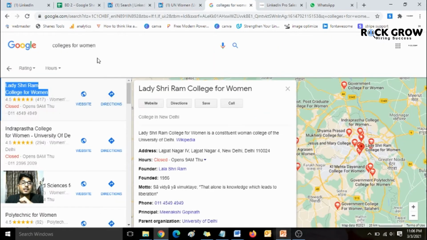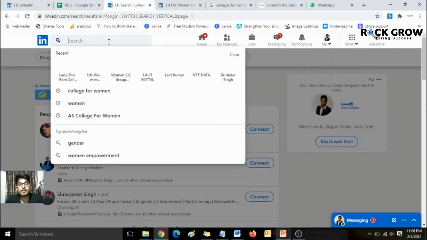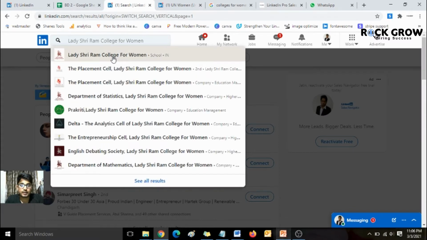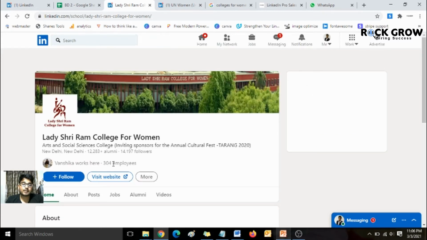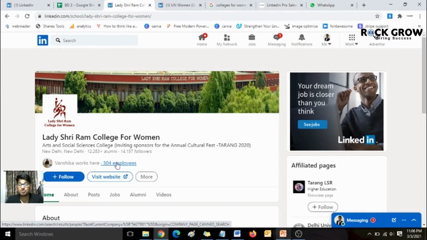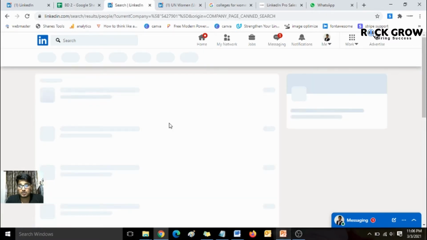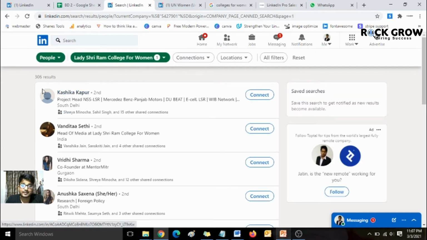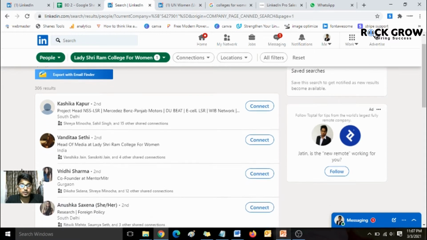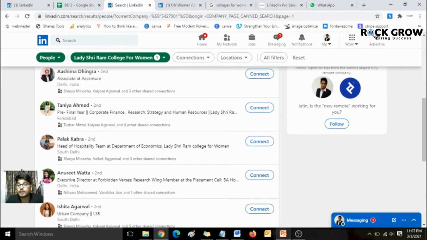The second way is with respect to colleges. For example, you just hit this search term, colleges for women, and Google will present you all the colleges. All you need to do is copy the college of any particular organization, and then type that college in the search bar. You will be presented with the college page, and from there you can explore all the employees or the students currently studying at this college. Because this college is for women, the majority of the 306 hits are going to be women only. So this is also a way to find women on LinkedIn.